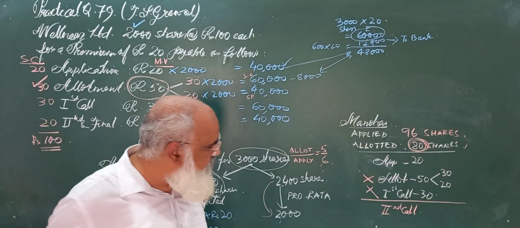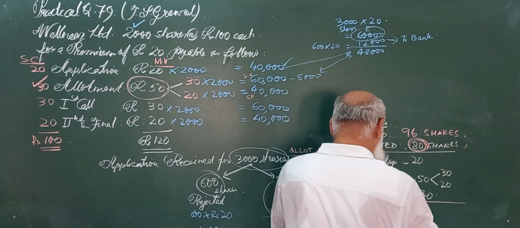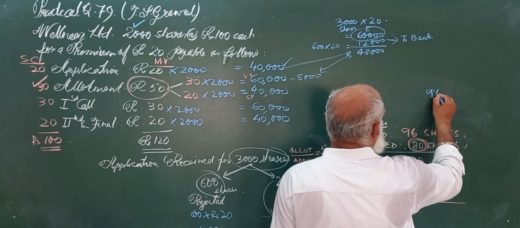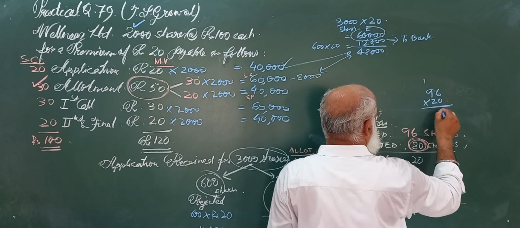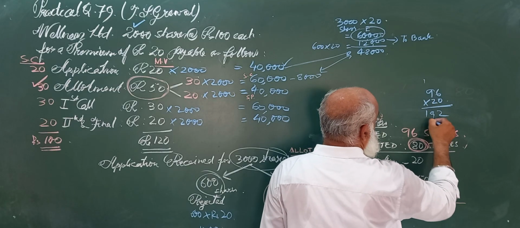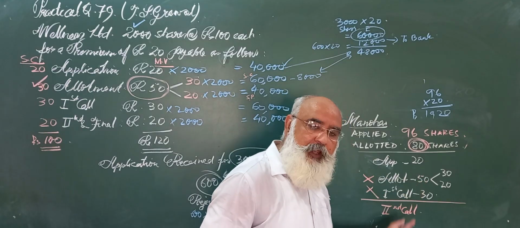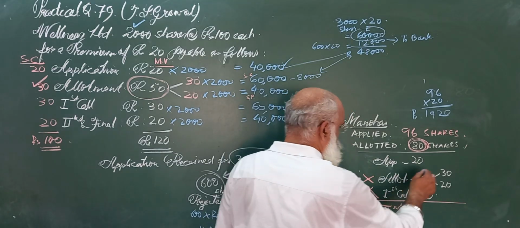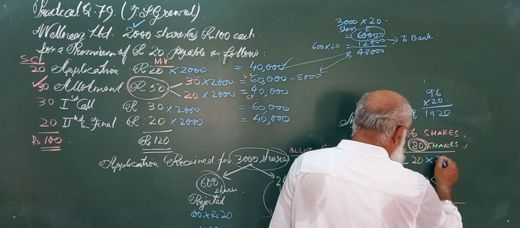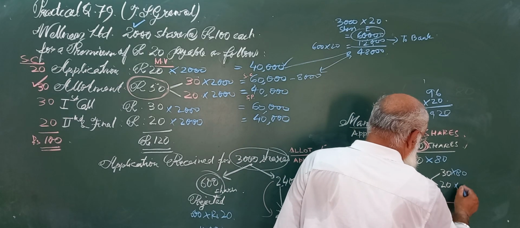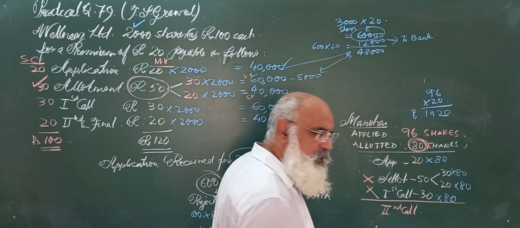So what money would he have sent to the company? He would have sent 96 into 20, so 6 2s are 12, 9 2s are 18, rupees 1920. Now how much is he expected to pay in each of his rounds? First round is application, then allotment 80 into 20, and the second call was not made from anyone.